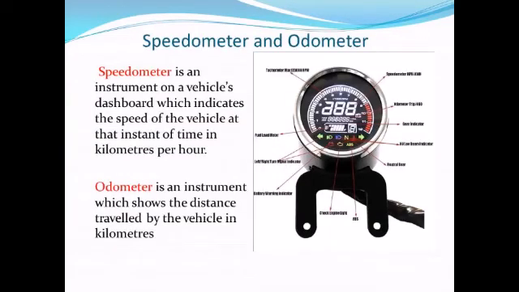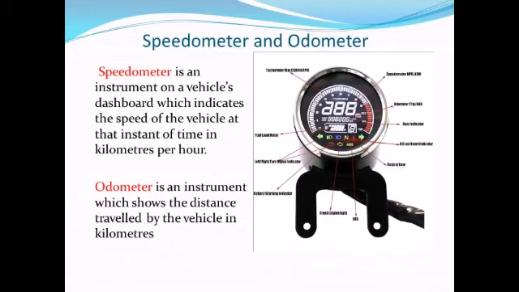Next topic is speedometer and odometer. When you look at the dashboard of the car, you find many instruments on it. These speedometer and odometer you can easily find on the dashboard of your car or vehicle. So what is speedometer? Speedometer is an instrument on a vehicle's dashboard which indicates the speed of the vehicle at that instant of time, and it gives speed in kilometers per hour.